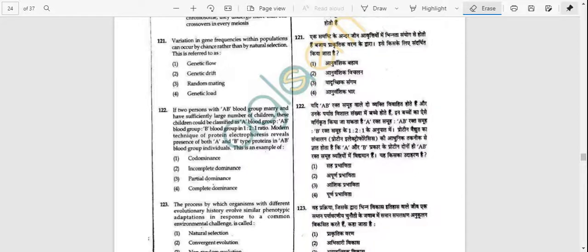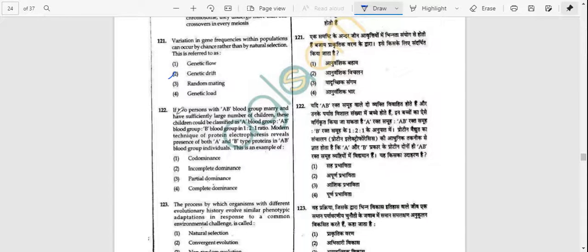First question number 121. Variation in gene frequency within the population can occur by chance rather than by natural selection. This is referred to as genetic flow, genetic drift, random mating, genetic load. Answer is option number B, that is genetic drift.